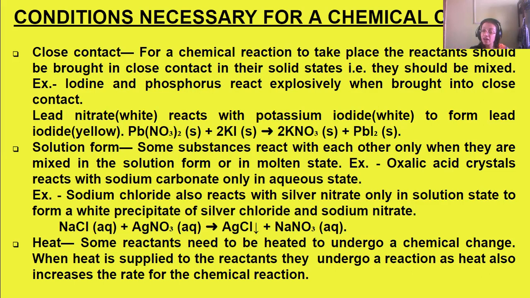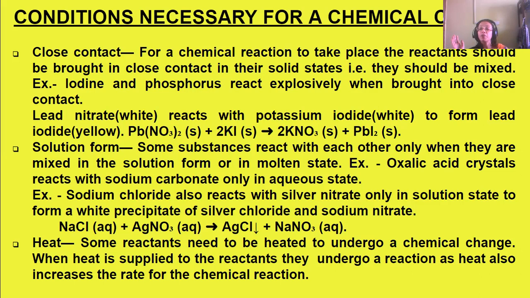Sodium chloride is colorless. We know that when we dissolve the salt we use daily in water, that aqueous sodium chloride is colorless, we can see. And then silver nitrate solution is also colorless.